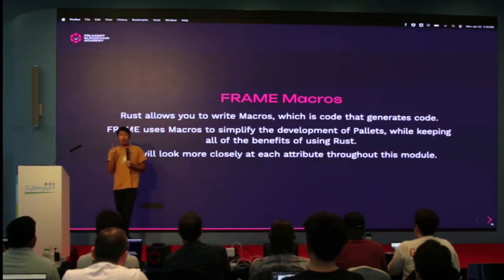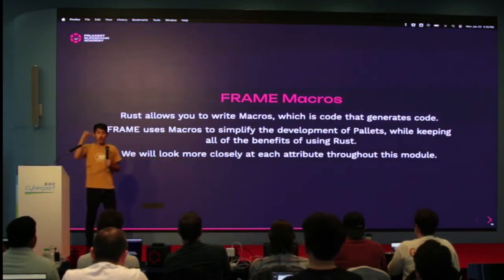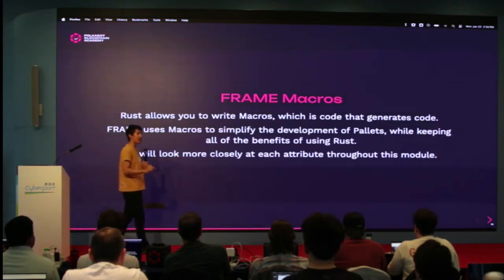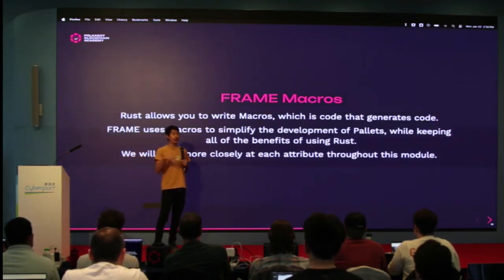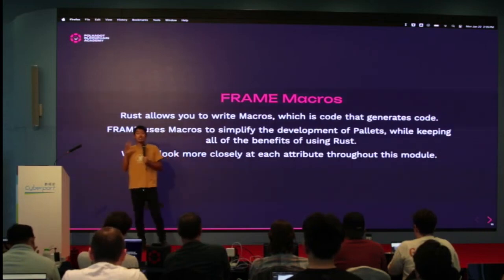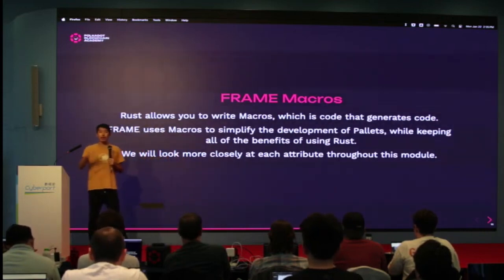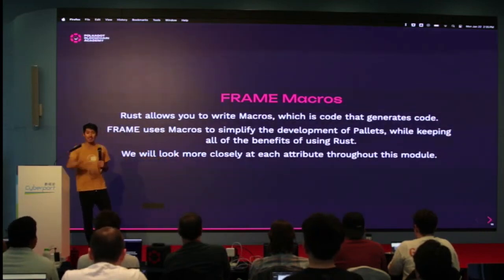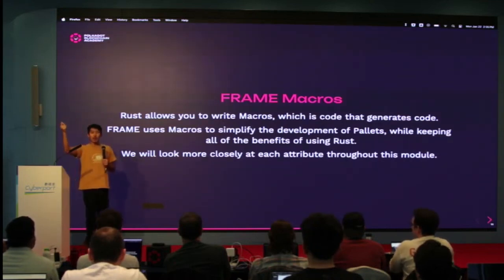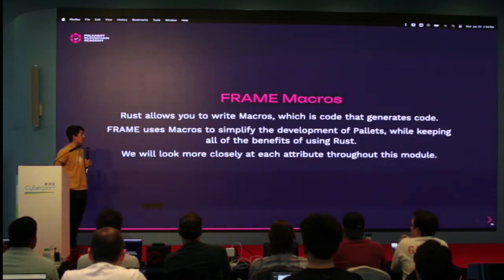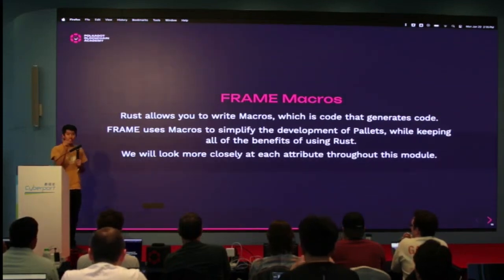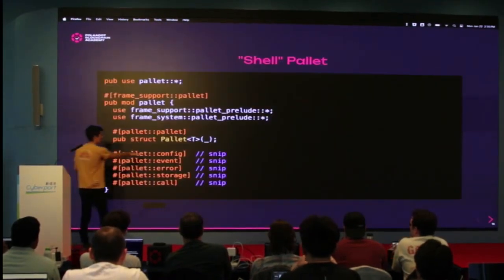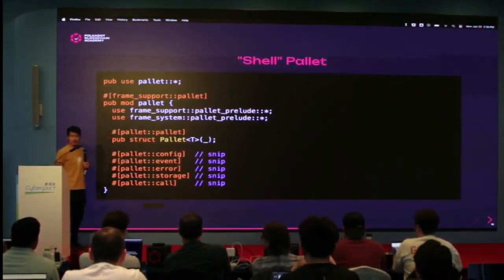But the important thing about macros is that ultimately it generates real Rust code. So all of the benefits you get from Rust, the safety benefits, all of the guarantees, even the speed, is still given to you. All of it happens at compile time. This is a really powerful thing. As I mentioned, you have many, many lines of code, and it becomes something smaller, but it's basically the same. We'll look more closely at all the attribute macros that I showed before. All of these, again, are macros throughout the entire course.